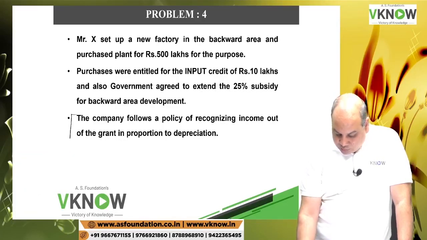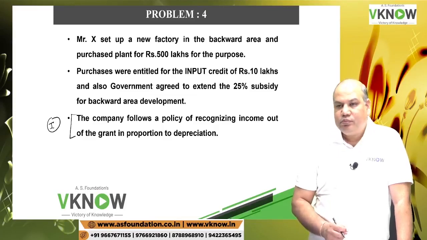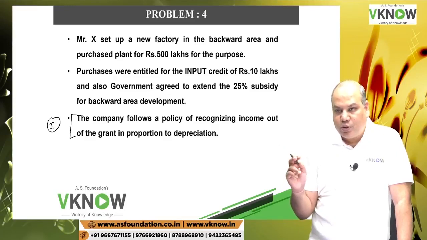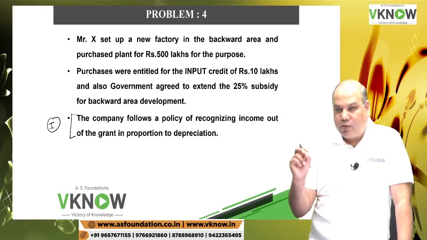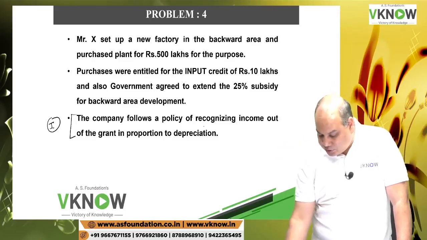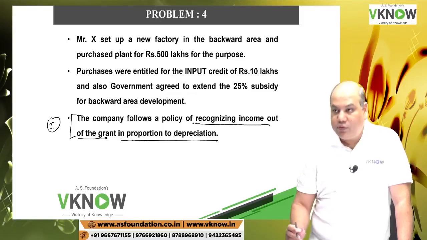The company follows a policy of recognizing income out of the grant in the proportion of depreciation. So this time, this is the accounting policy choice they have given. This time don't write 2 answers. They have chosen which policy? Gross policy. The grant received will be first credited to deferred income. That is the meaning of this line. And then recognizing income out of the grant in the ratio of depreciation.